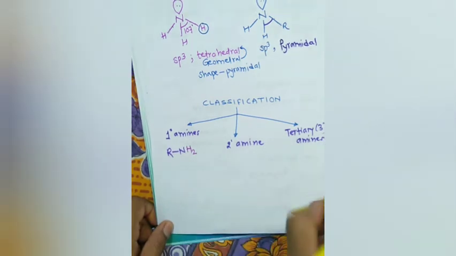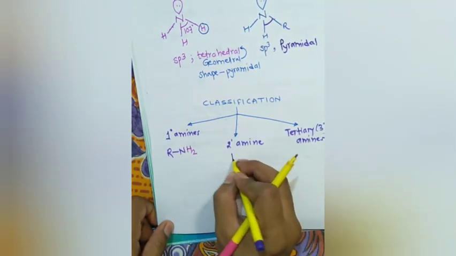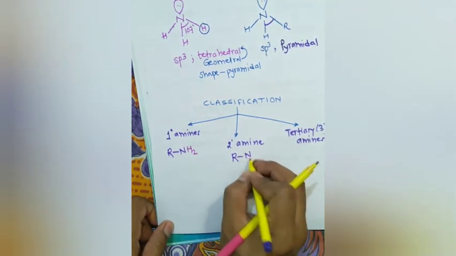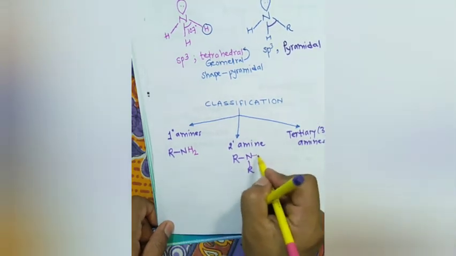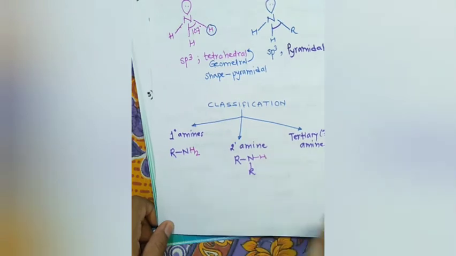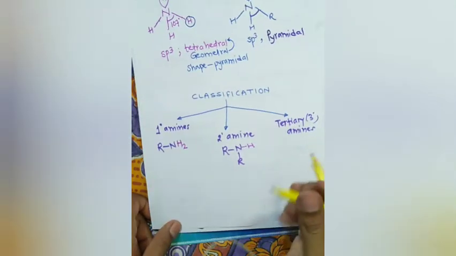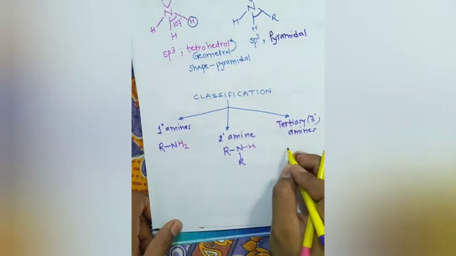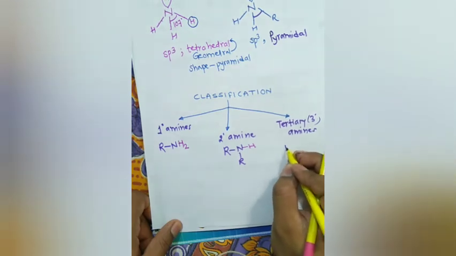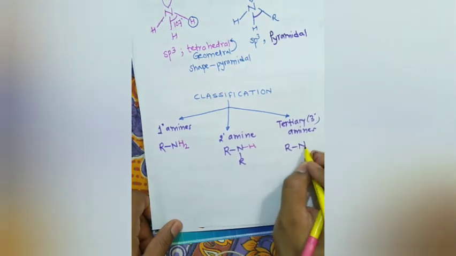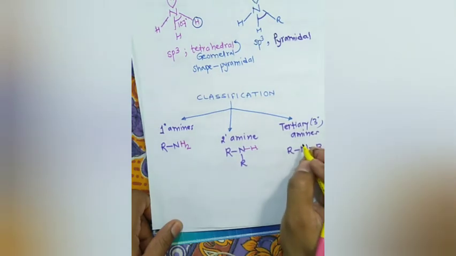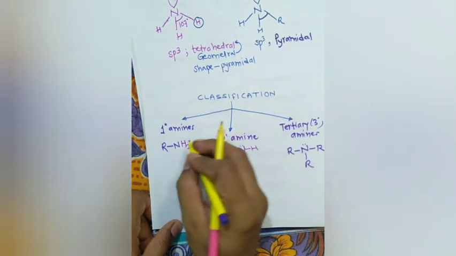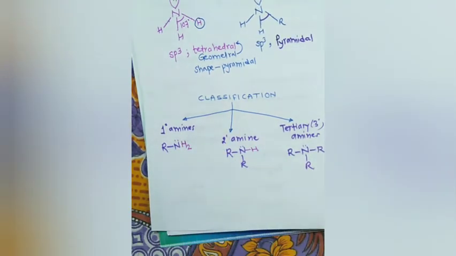In secondary amines, the nitrogen atom is bonded to one hydrogen atom. In tertiary amines, the nitrogen atom does not have any hydrogen. And in each case, nitrogen has one lone pair of electrons.